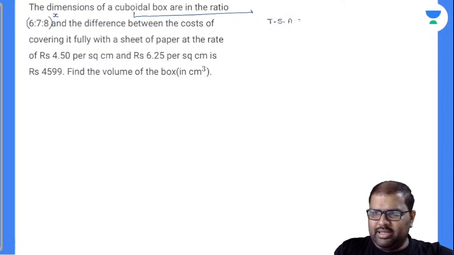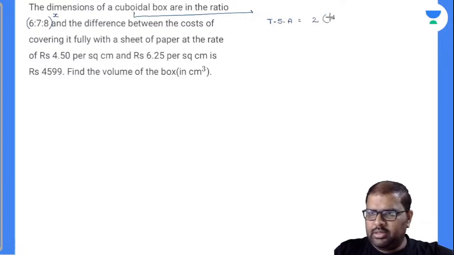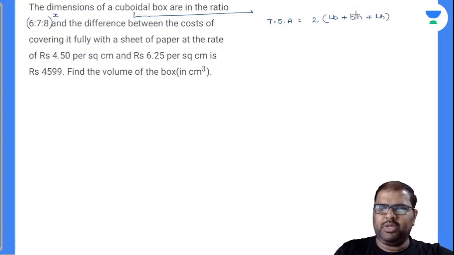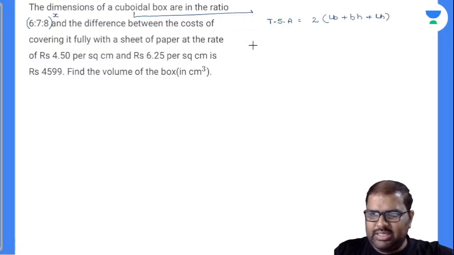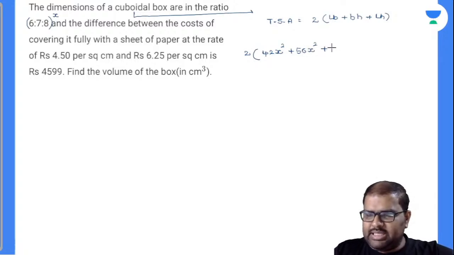A basic thing, na. 2 into LB plus BH plus LH. Right or wrong? So see here. First of all, I'll find out the area. See here, L is 6x, na. 2 into 6x into 7x will be 42x square. Plus BH, 7 8s are 56x square. Plus LH, 6 8s are 48x square.